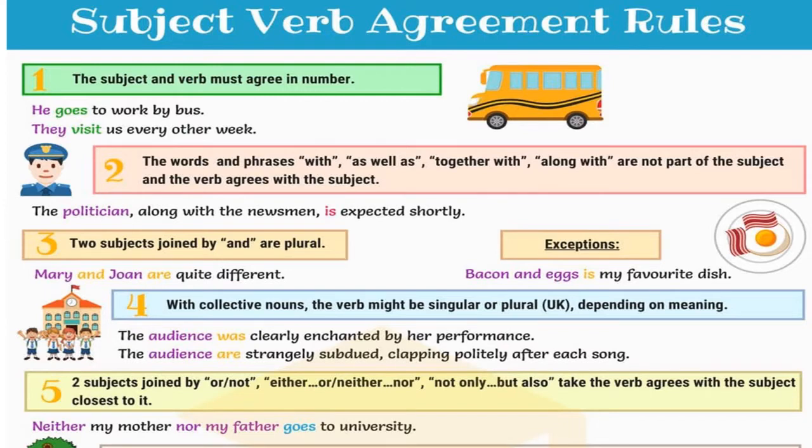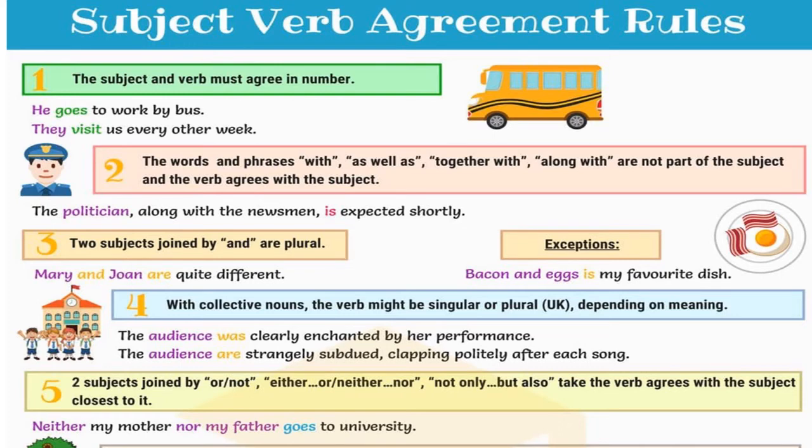Again we are rehashing all this. Subject and verb must agree in number. With, as well as, together with, along with, they are not part of the subject, and the verb will see only the subject. The politician along with the newsman is expected shortly. So though newsmen are there, they are not the subject. Only the politician is the subject. So that's why it's singular.